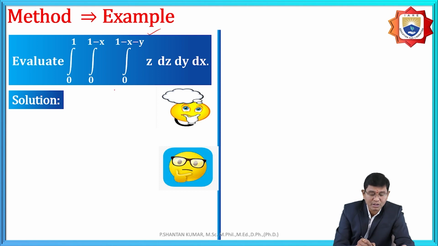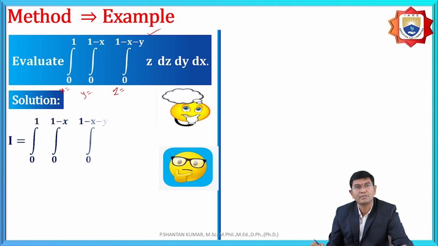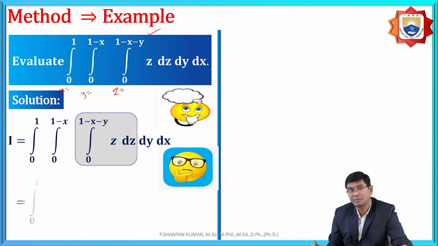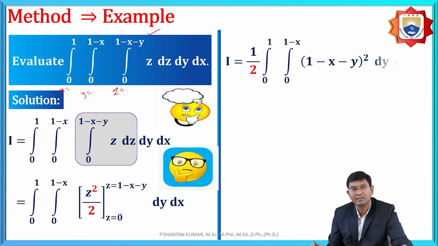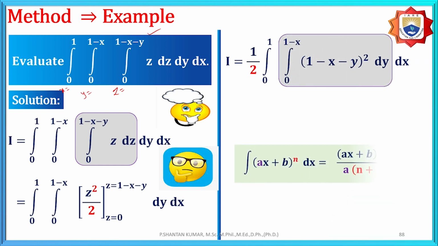That means we need to assume these are the z and these are the y and these are x. Therefore, by assumption, integration of z is z square by 2, and again replace 0 to 1 minus x minus y, and upper limit with respect to y, the integration as we know based upon the standard formula.